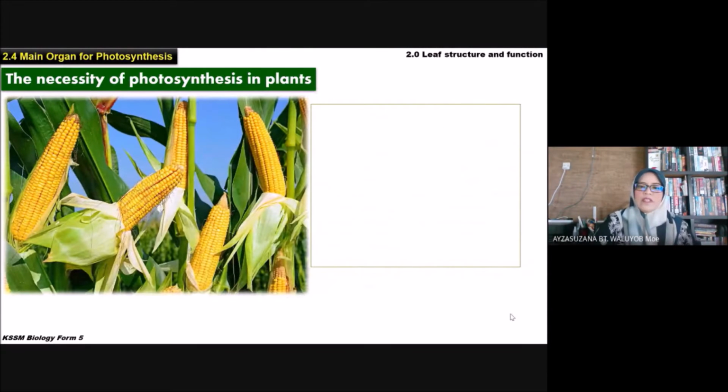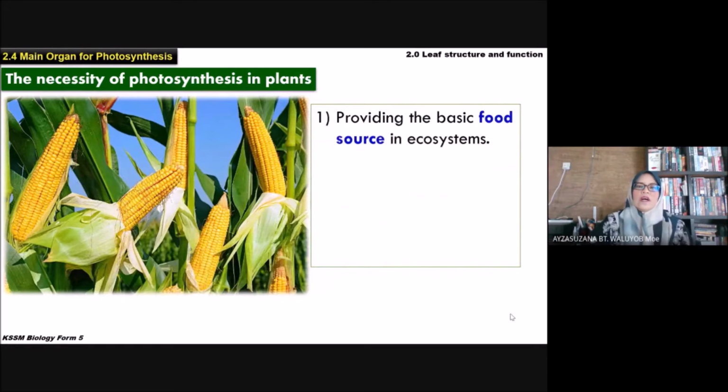The reasons are, first, providing the basic food source in ecosystems. This is the first necessity why plants carry out photosynthesis, to provide the basic food source in ecosystem.